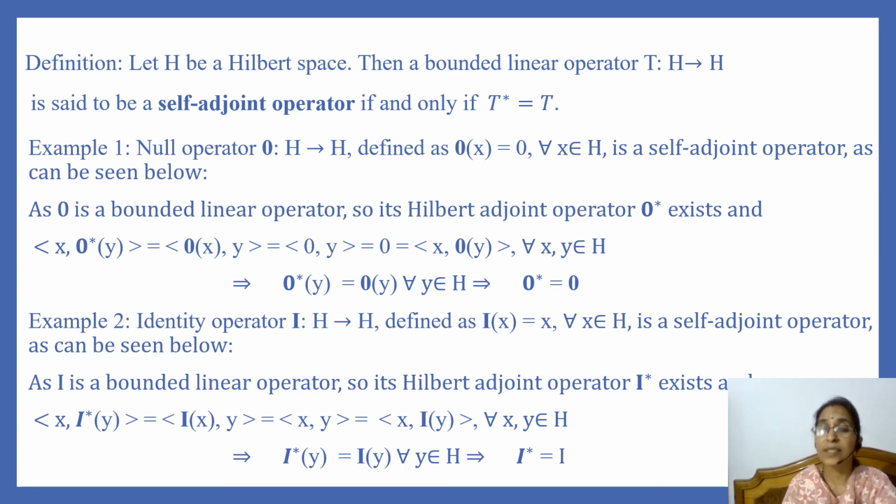So this implies that I star of y is equal to I of y for every y in H. And this implies, by equality of functions, that I star is equal to I. That means Hilbert adjoint operator of identity operator is identity operator itself. So I is a self-adjoint operator.